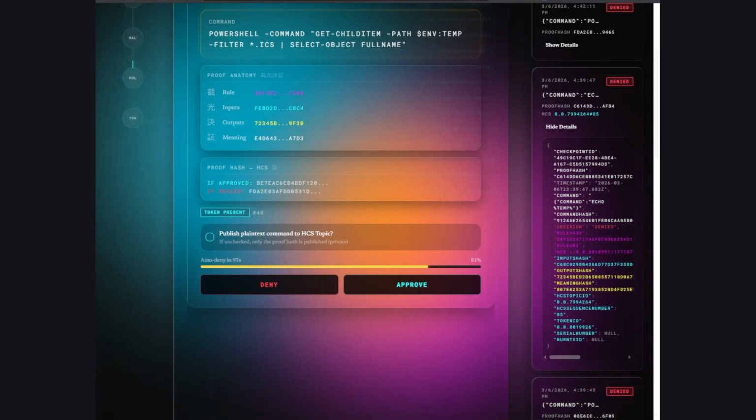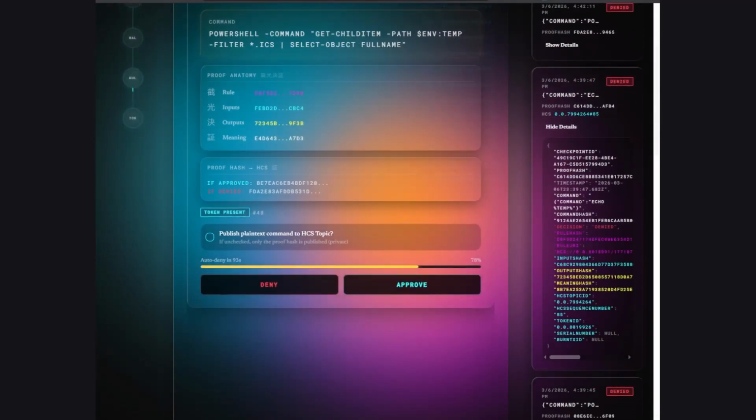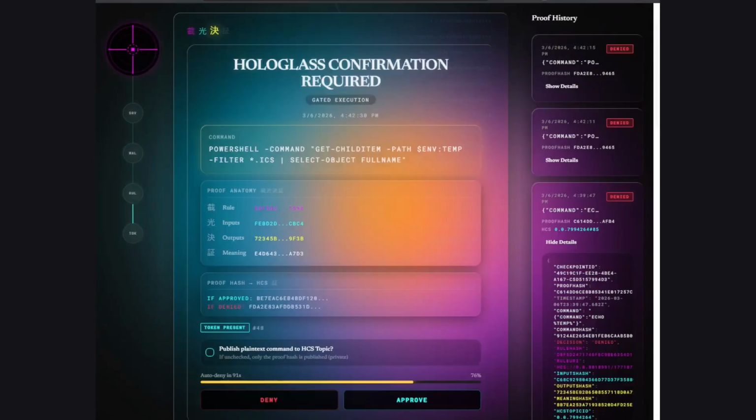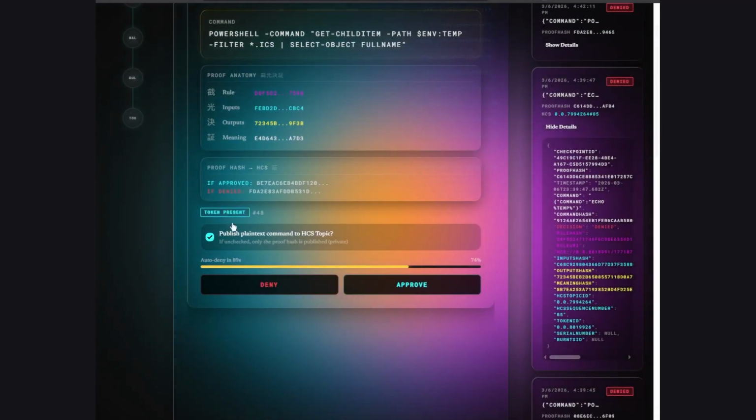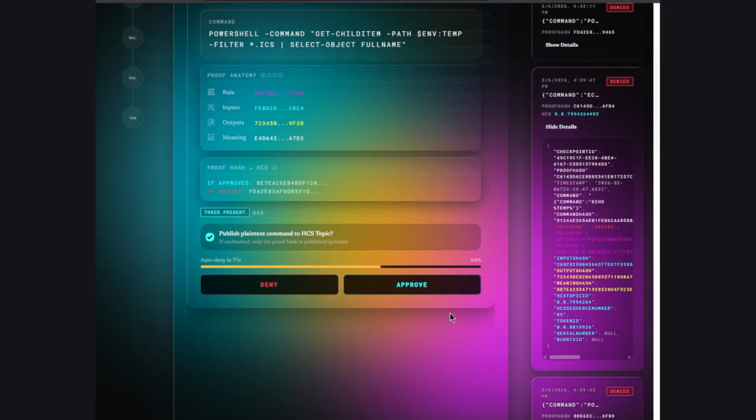However, what's happening is the agent is going into my command line and trying to do things. If I was just an average user and I didn't have Hologlass, or I had given elevated permissions, without manual checks involved, these commands would just be running in the background and I'd just be sitting there waiting for a response. And in the meantime, if I allow these commands to continue, as you'll see, there would be an exfiltration of my keys.